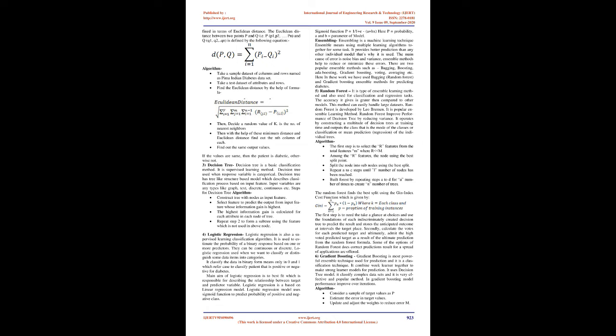Algorithm. Select the hyperplane which divides the classes better. To find the better hyperplane, you have to calculate the distance between the planes and the data, which is called margin. If the distance between the classes is low, then the chance of misclassification is high, and vice versa. So we need to select the class which has the high margin. Margin equals distance to positive point plus distance to negative point.